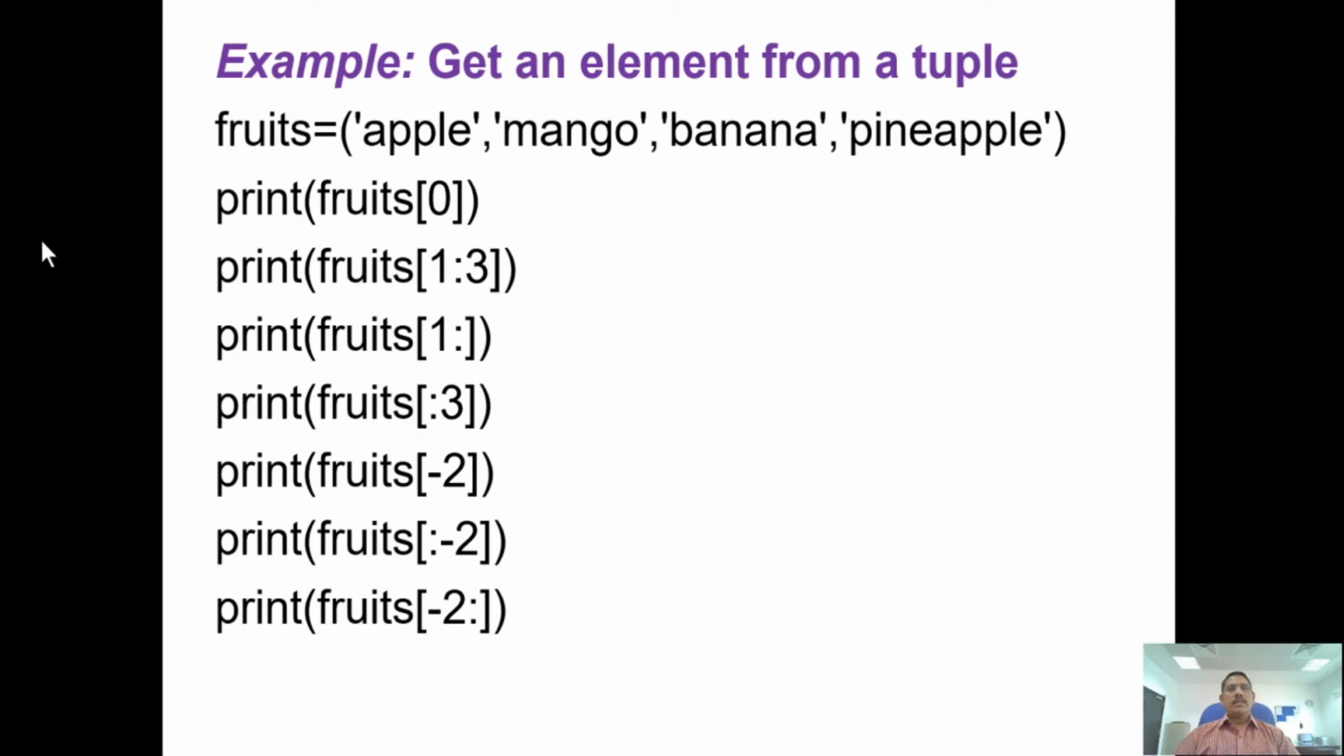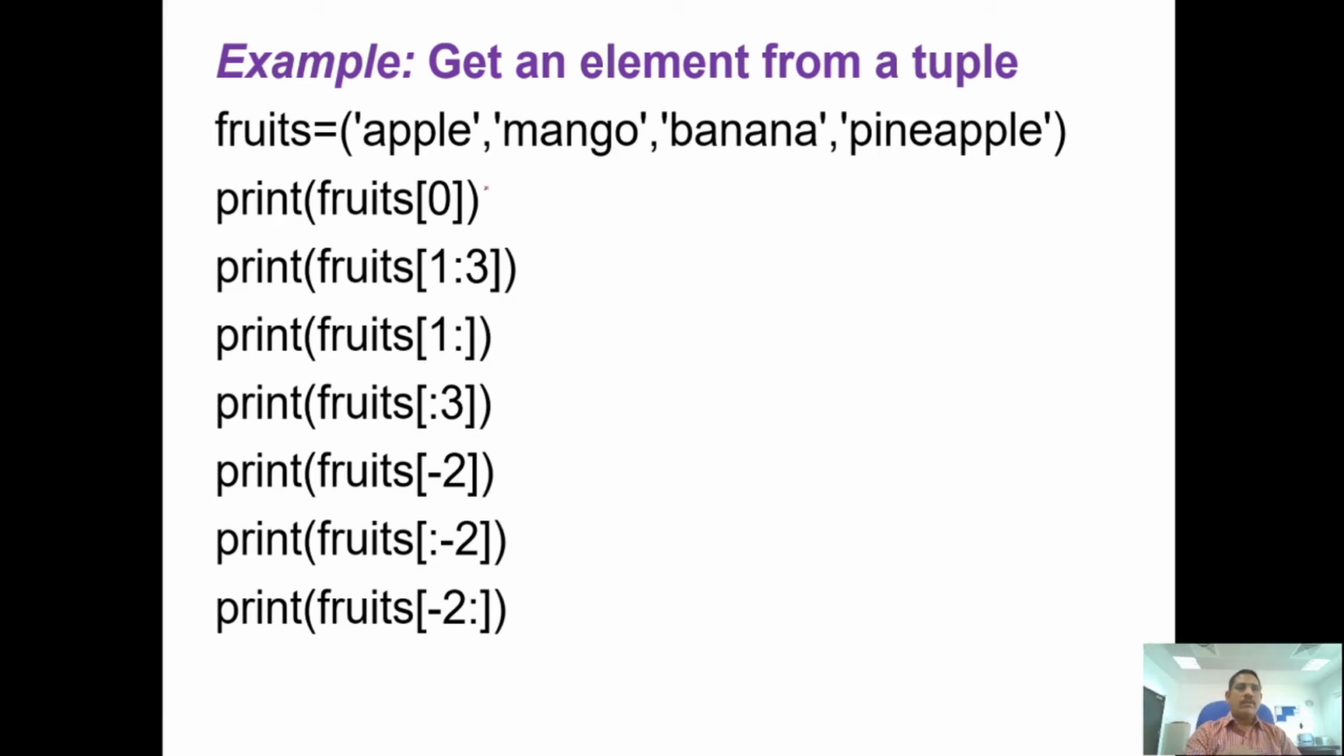What is the next example? Getting an element from a tuple. Now we are going to use the slice operation to print values from the tuple. For example, the tuple already has four items: apple, mango, banana and pineapple. With the help of the print operation, we are going to use the concept of slices. Now we are going to print.